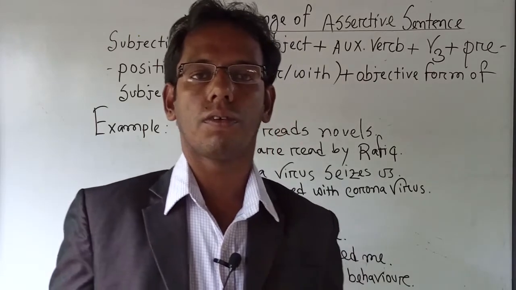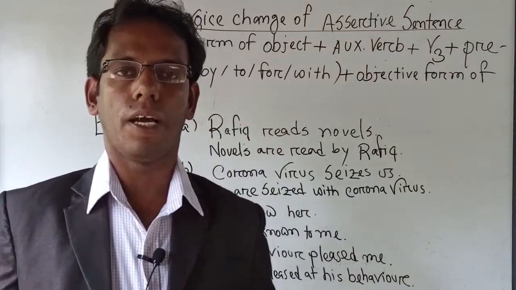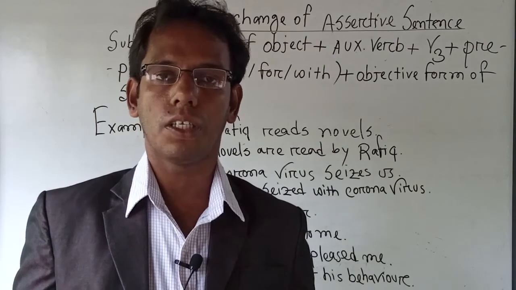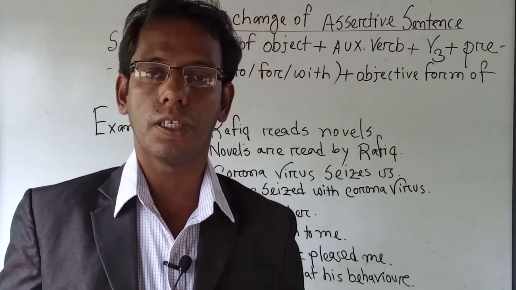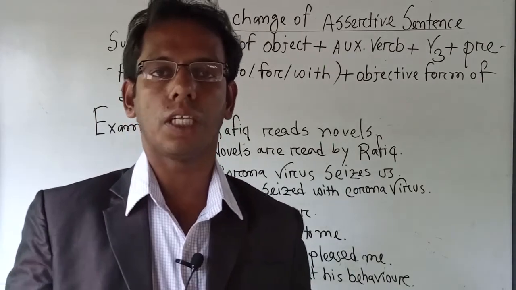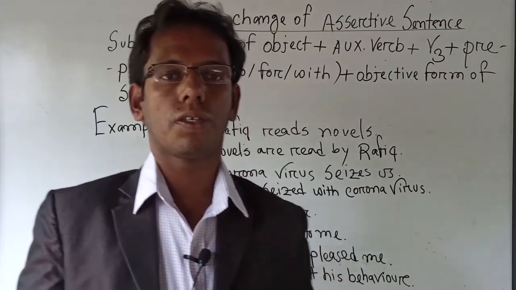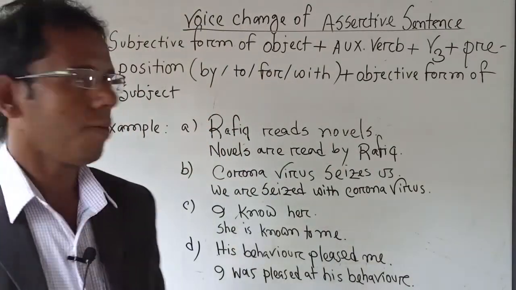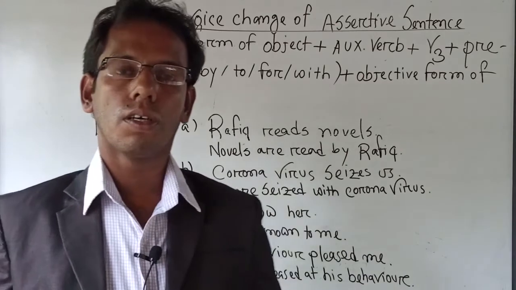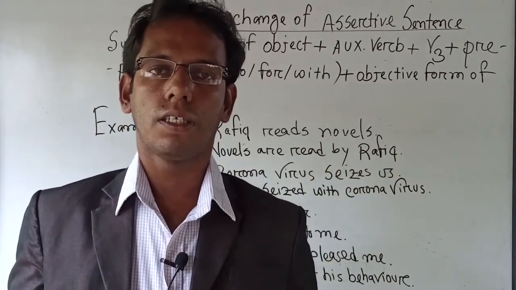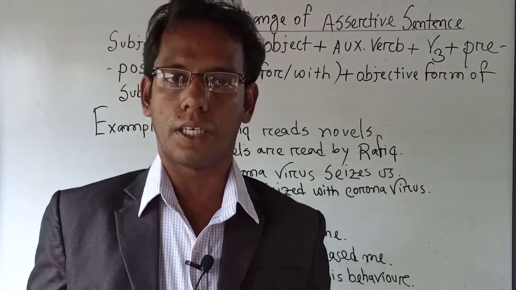According to meaning, there are five types of sentence: assertive, interrogative, imperative, optative, and exclamatory. But today we are going to discuss the voices of assertive sentence. How can we turn from active to passive of assertive sentence?